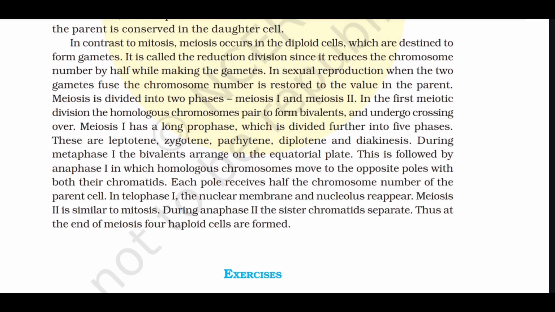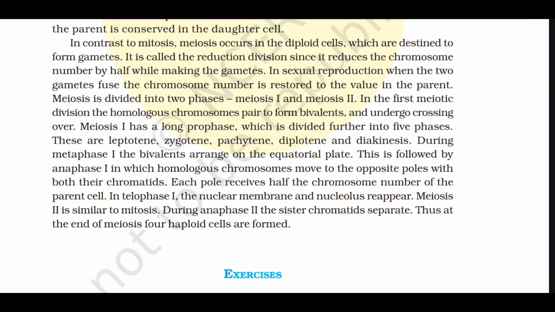In the first meiotic division, the homologous chromosomes pair to form bivalents and undergo crossing over. Meiosis 1 has a long prophase, which is divided further into 5 phases. These are leptotene, zygotene, pachytene, diplotene, and diakinesis. During metaphase 1, the bivalents arrange on the equatorial plate.